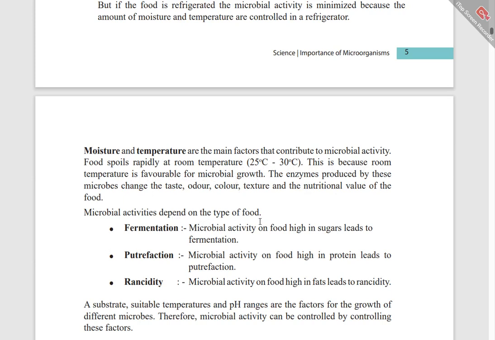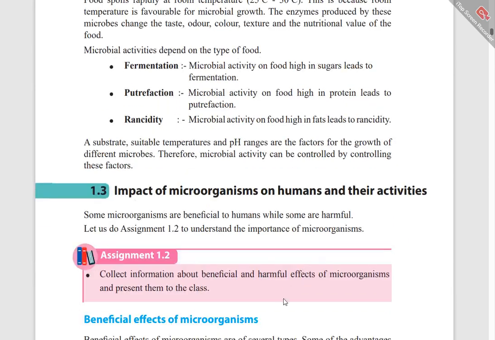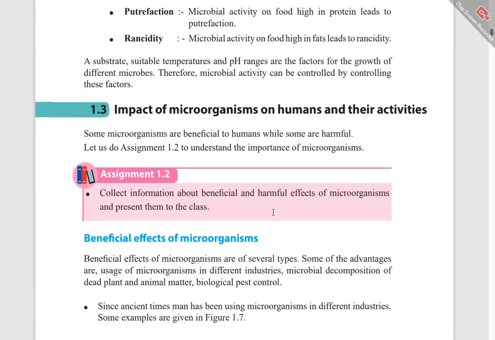Microbial activities depend on the type of food. Fermentation: microbial activity on food high in sugars leads to fermentation. Putrefaction: microbial activity on food high in protein leads to putrefaction. Rancidity: microbial activity on food high in fats leads to what? Rancidity. A substrate, suitable temperature and pH range are the factors for the growth of different microbes.